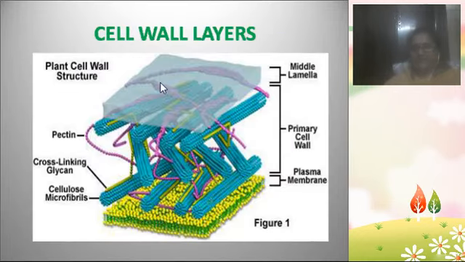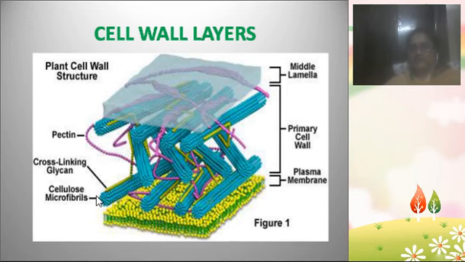See here, this is the plant cell wall, right? This is the primary cell wall, the blue colored one from here to here, which is made up of cellulose and hemicellulose. And here, the microfibrils are present, the cellulose microfibrils, in blue color. Chains of cellulose fibrils are present here, made up of cellulose. So each microfibril has chains of cellulose molecules.